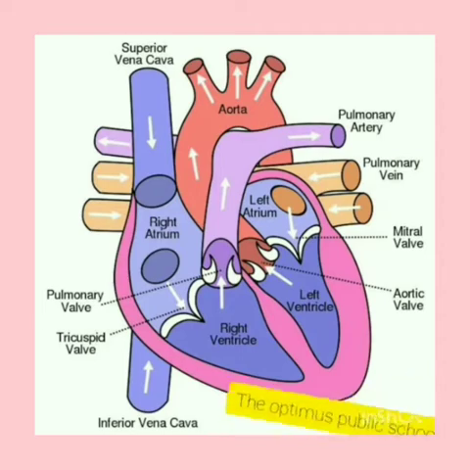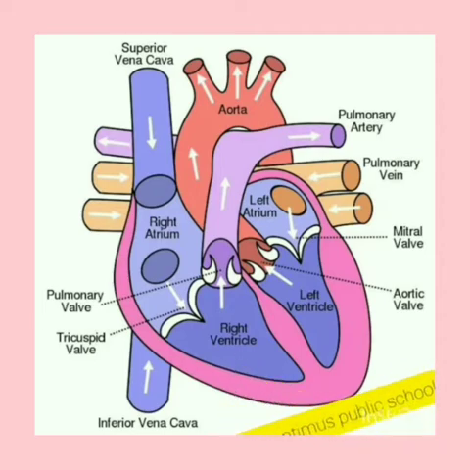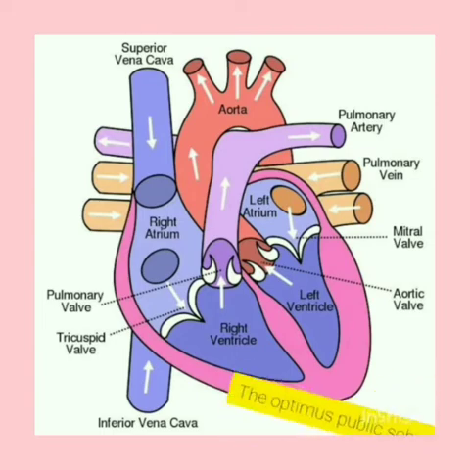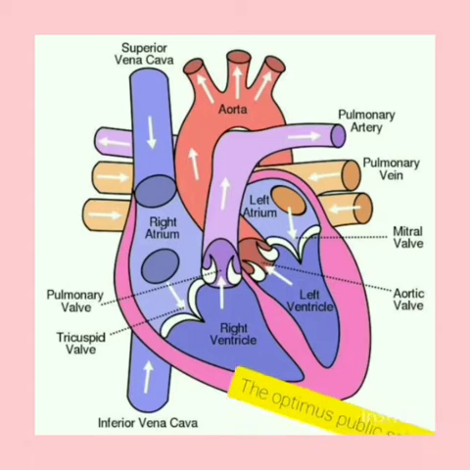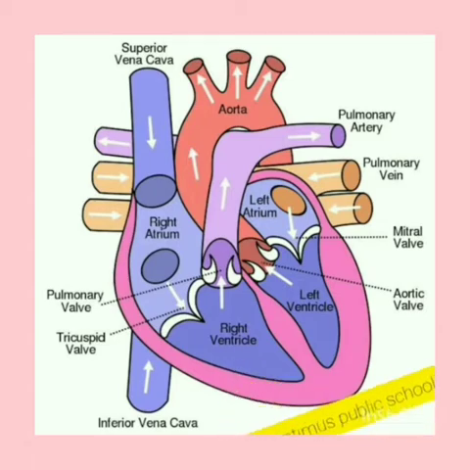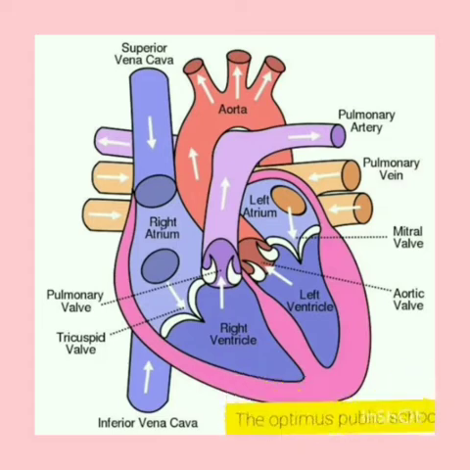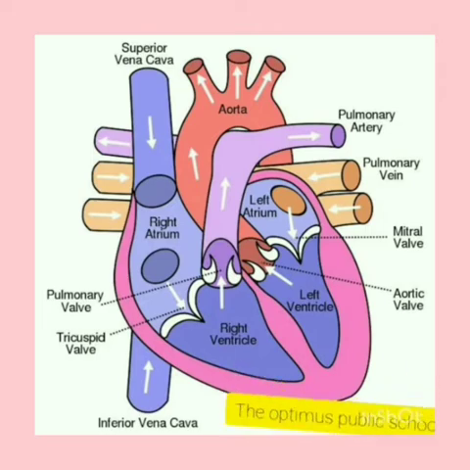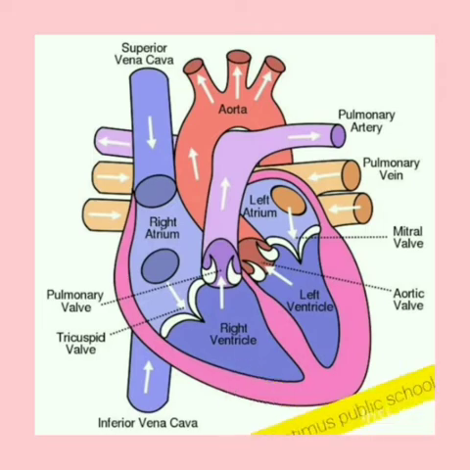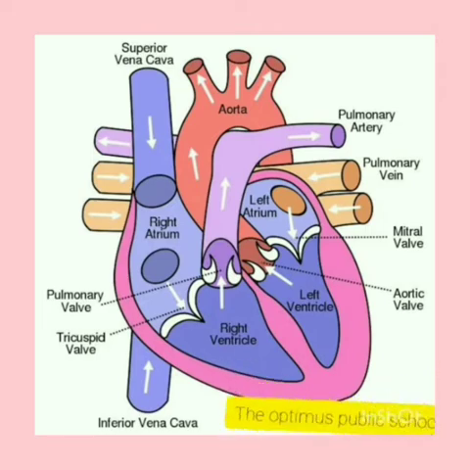4 chambers means sections, or in colloquial terms, rooms. It has 4 chambers, 2 on the left side and 2 on the right side. The chambers on the upper side are called auricles, and the chambers on the lower side are called ventricles. We have 2 chambers on the top and 2 at the bottom. The top one is called the auricle and the lower one is called the ventricle. The expansion and the contraction of the heart helps in pumping of the blood throughout our body.